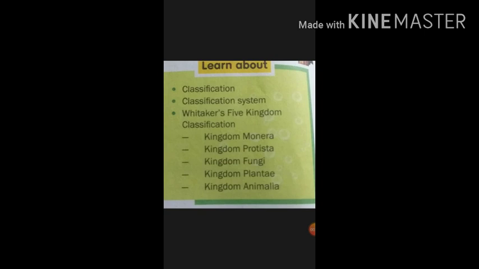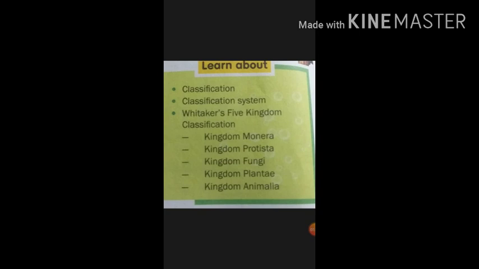Okay. So, the rest of the points we are going to study in this chapter, we discussed in the previous session. Again we are going to see what points we have to cover in this chapter. These points are the classification system. After that, the two kingdom classification. Then we have to discuss the five kingdom classification, that one is the kingdoms Monera, Protista, Fungi, Plantae and Animalia.